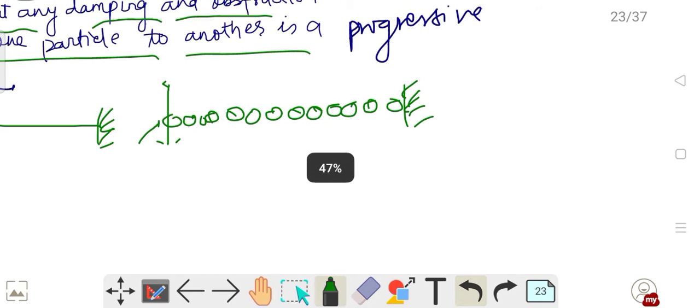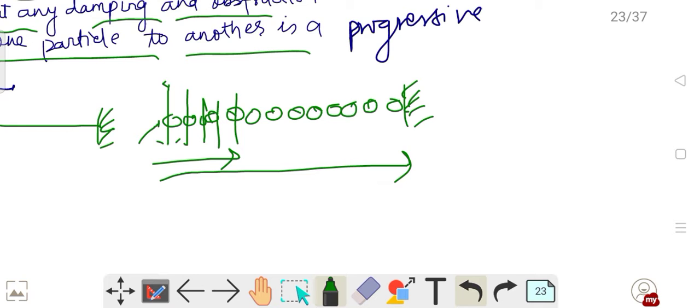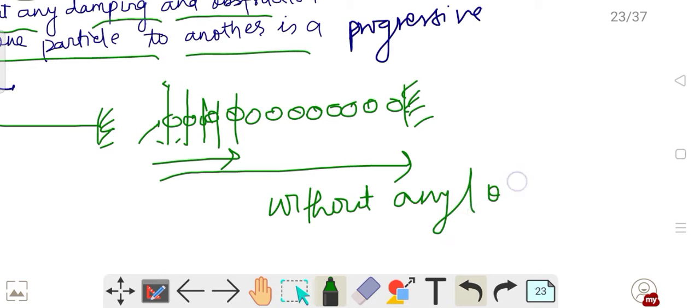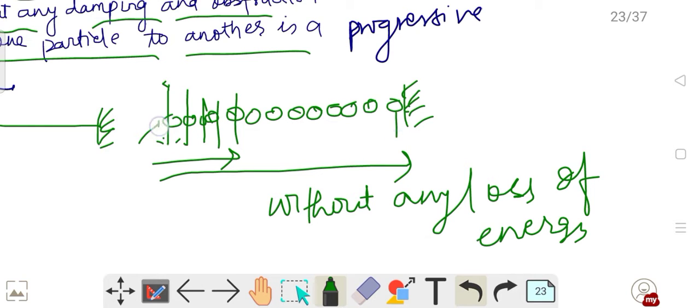Now, because of the vibration of this particle, the particle which is in contact with it will also start vibrating. Similarly, the next particle will also start vibrating, and the next. Now, if this energy transfer keeps on going without any damping, that means without any loss of energy, and at the end it reaches here, a waveform will be generated. This kind of wave is called a progressive wave.